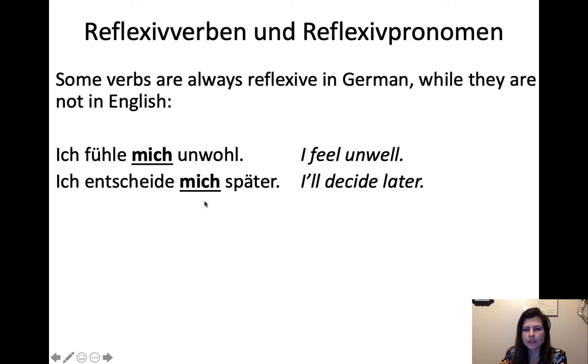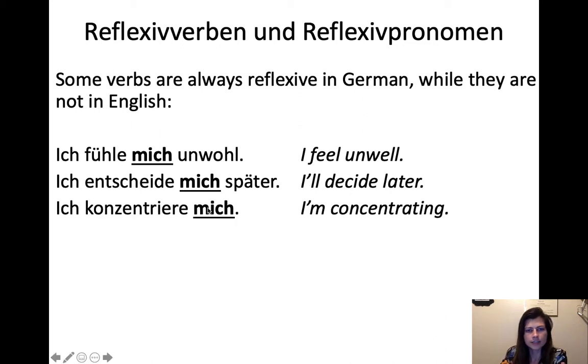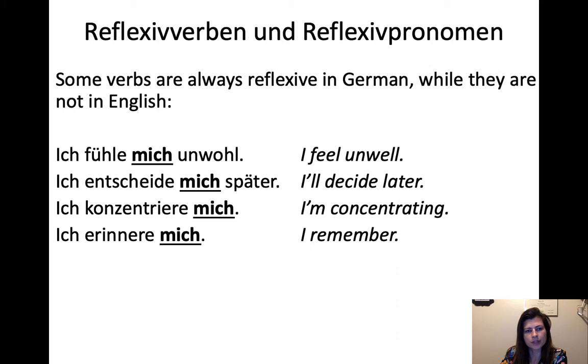Ich entscheide mich später, I'll decide later. So to decide is always going to be reflexive. So you don't just decide, you decide for yourself or something like that. Ich konzentriere mich, I'm concentrating myself. And then ich erinnere mich, I remember.